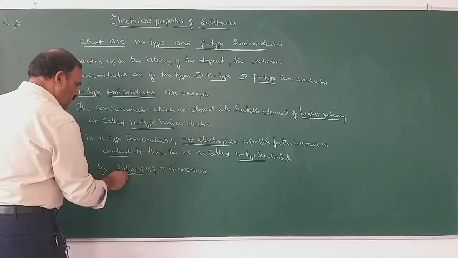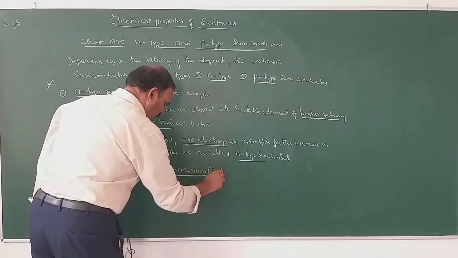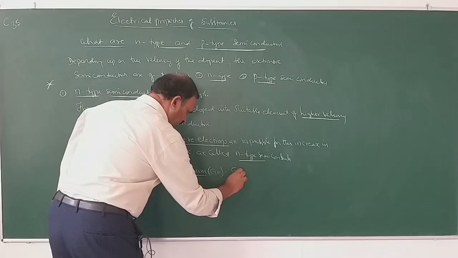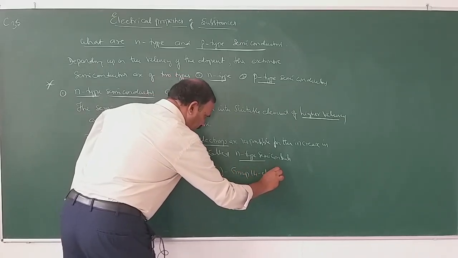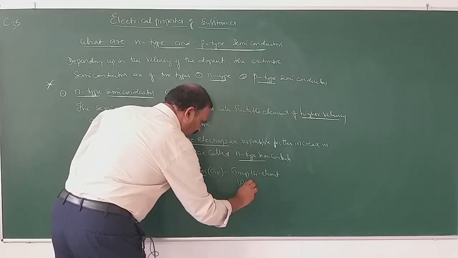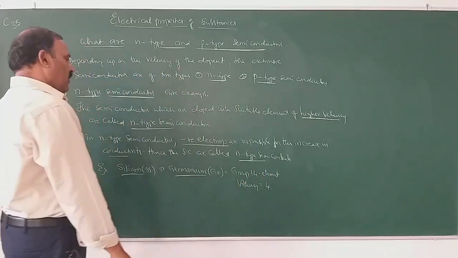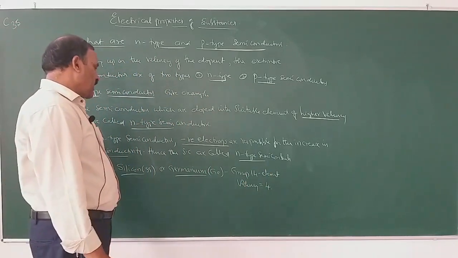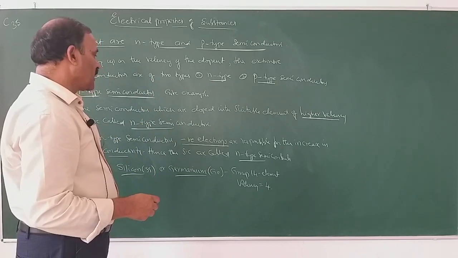Silicon (Si) and germanium (Ge) are both group 14 elements and valency equals 4. Group 14 elements are below carbon in the periodic table.